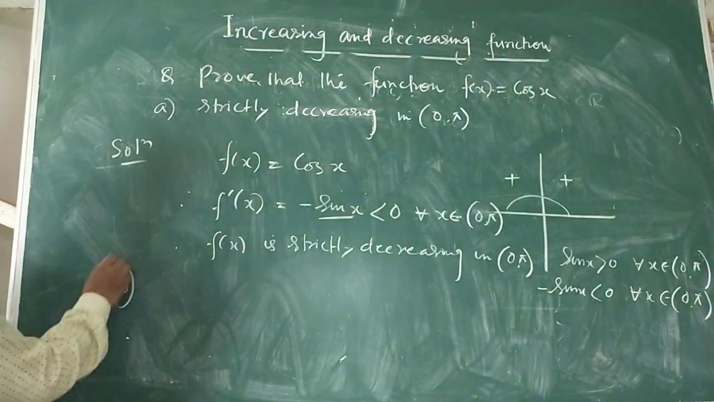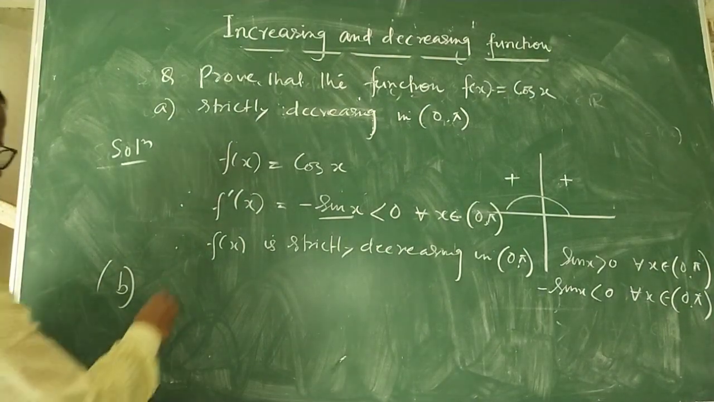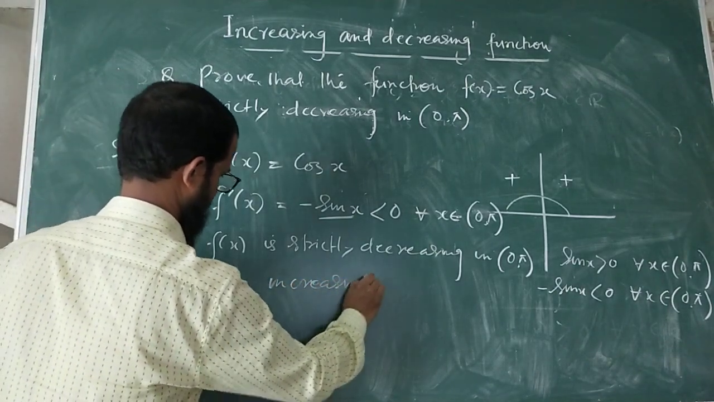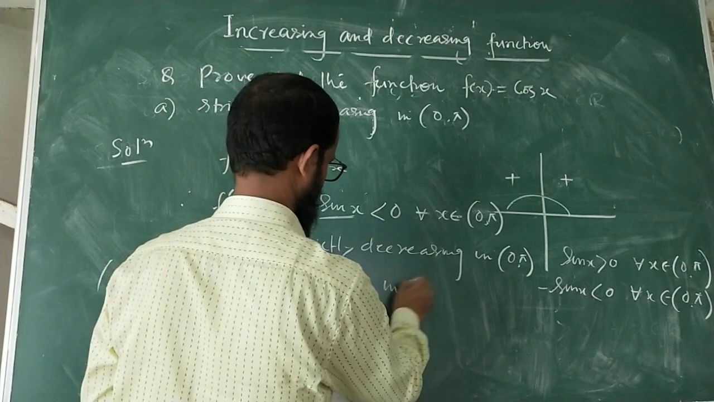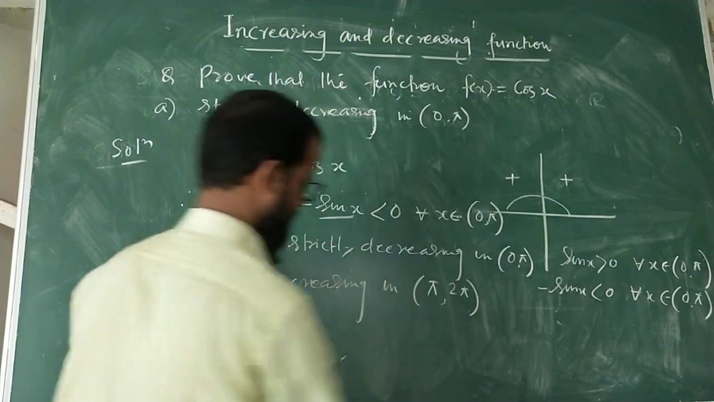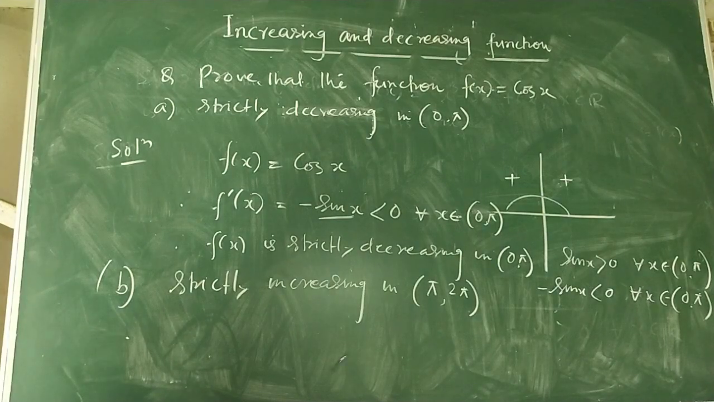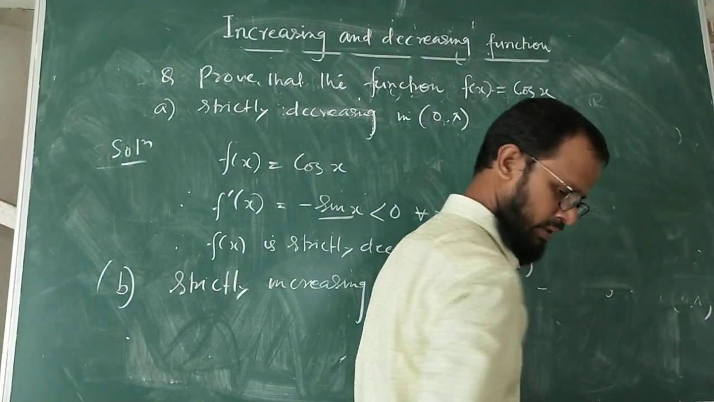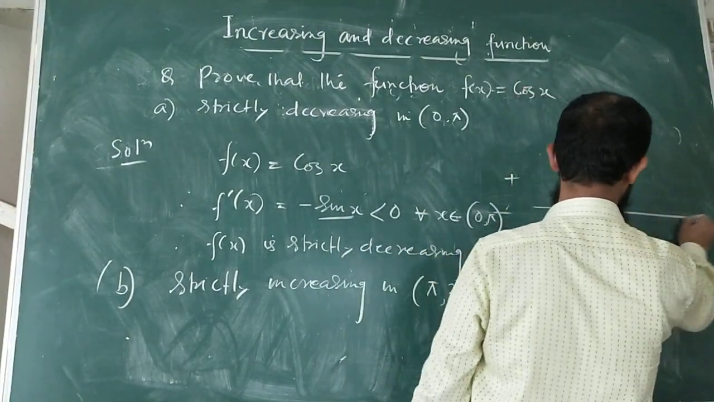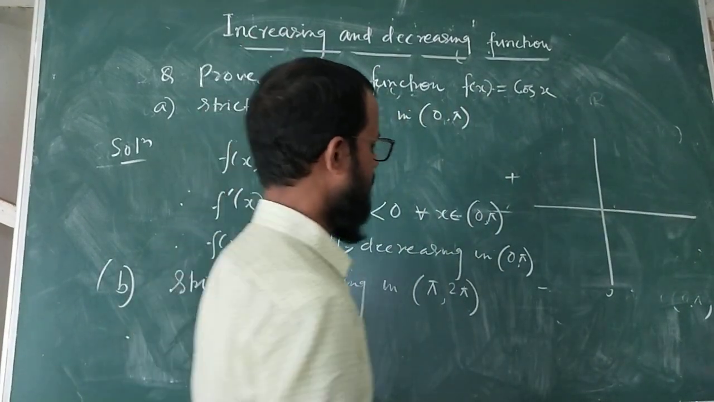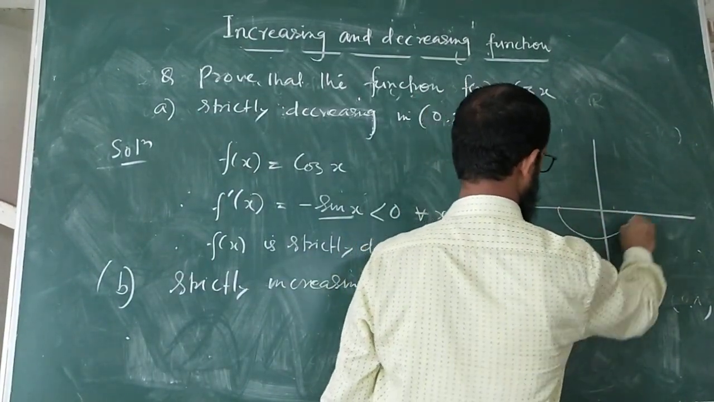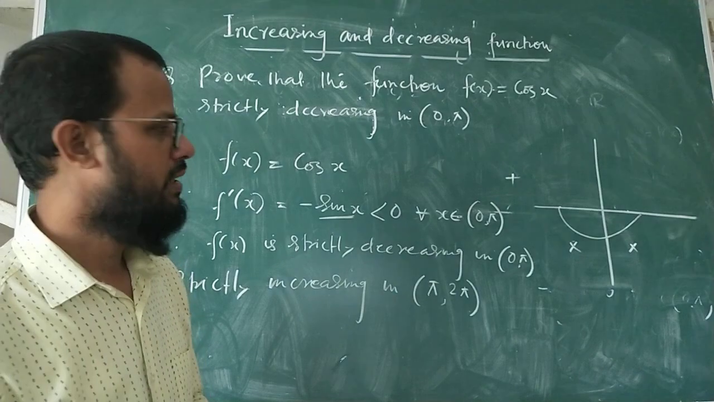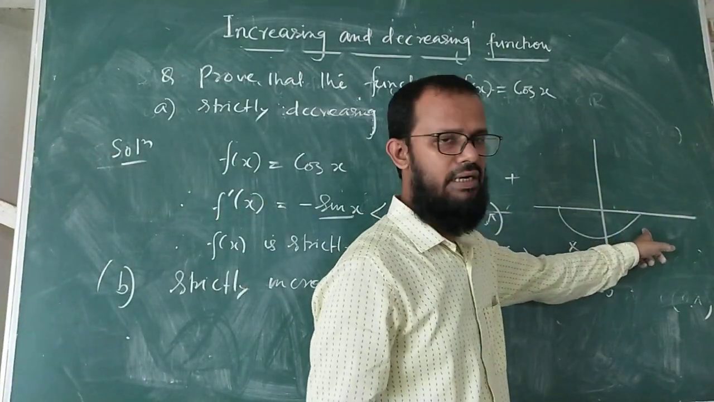This is the first question. The next question B. Continue the question. f is strictly increasing in pi to 2pi. You have to show that f(x) is strictly increasing in pi to 2pi. Again use the quadrant rule. Very interesting. If you see pi to 2pi, up to this level 0 to pi, this is pi, and pi to 2pi means this quadrant and this quadrant. Interval pi to 2pi means the third quadrant and fourth quadrant.